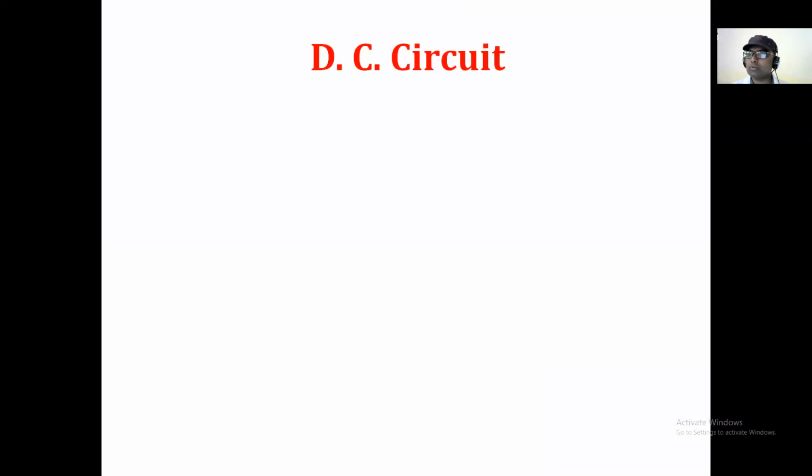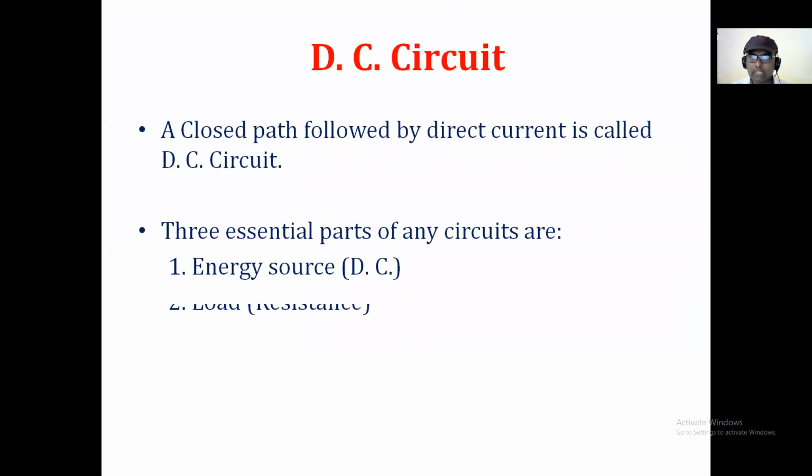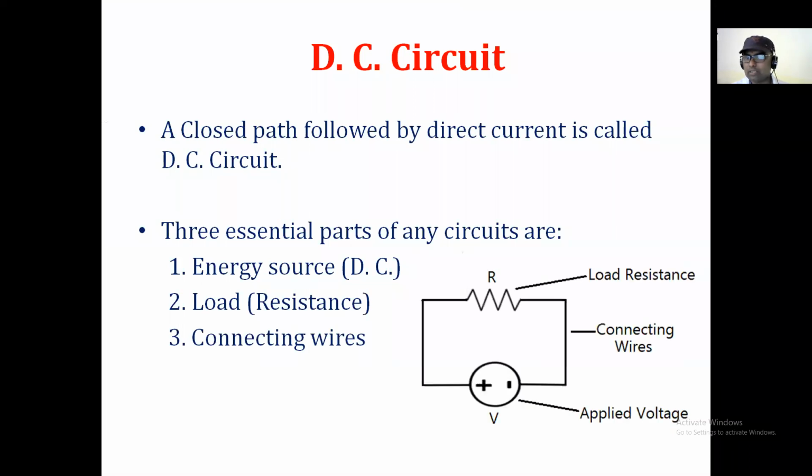So today we are going to discuss the new concepts in the DC circuit. As we know, when we consider the DC circuit, if you see the diagram, this one is a simple DC circuit. We know that three essential things are there. Is it right? So what are these three essential things? Number one, we call it resistance. Number two, we call it energy source, DC energy source, and the third one is the connecting wires.